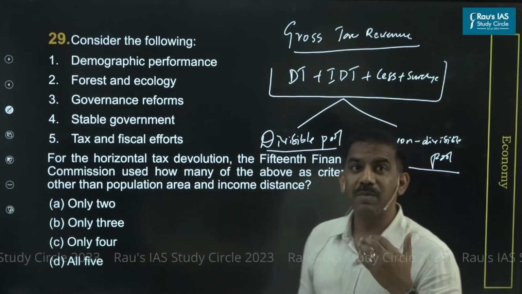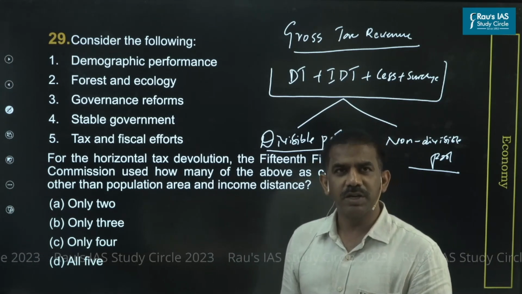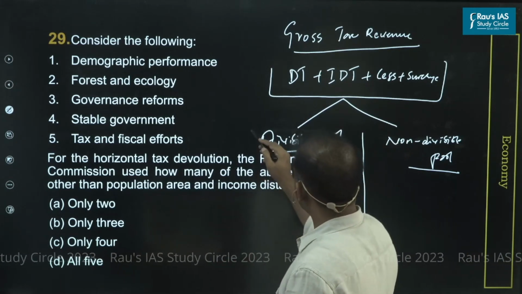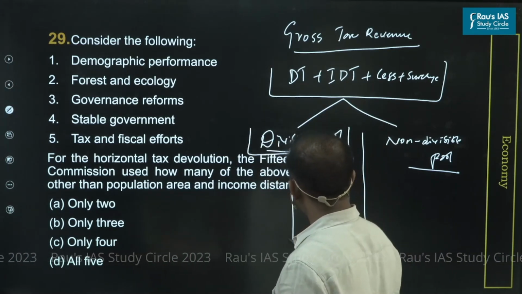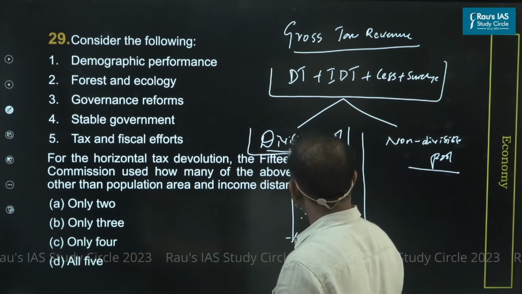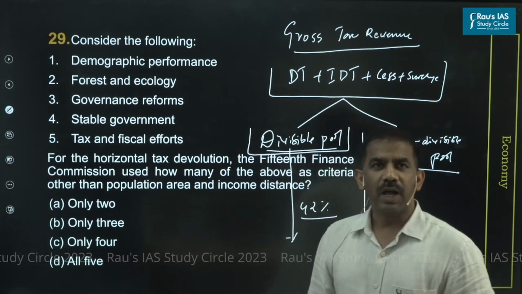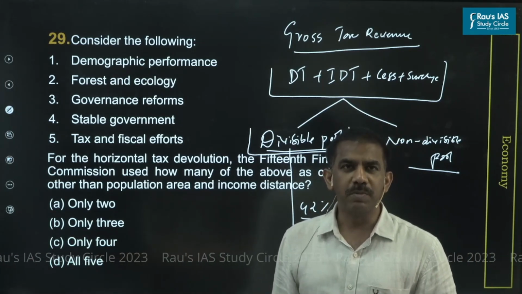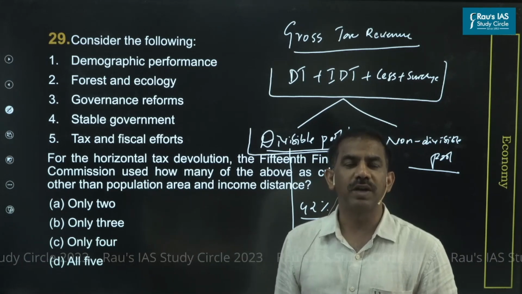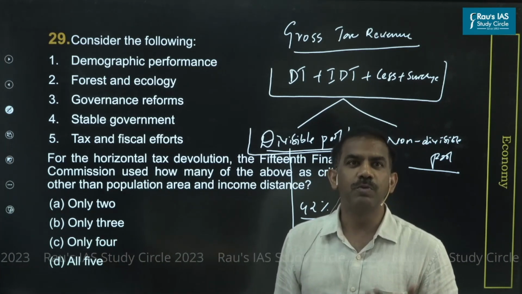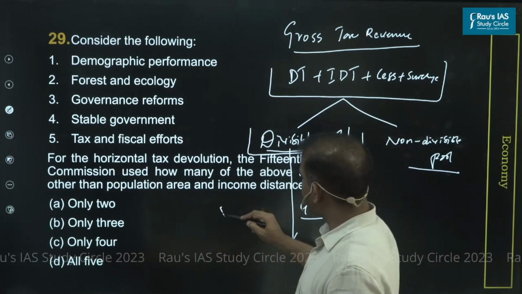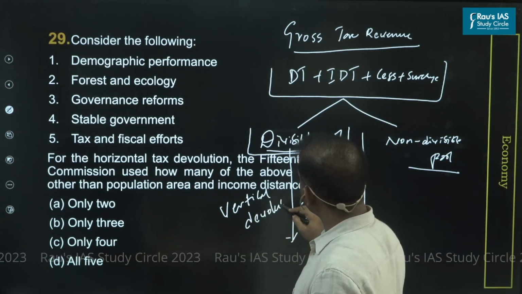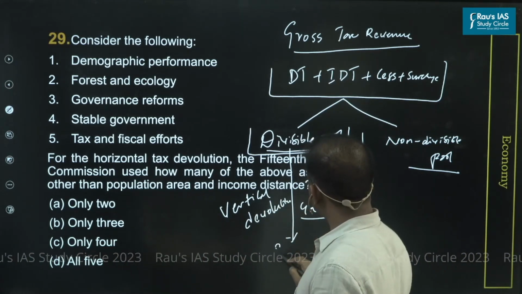When it comes to the recommendations of the 15th Finance Commission, or of any finance commission, the union government is expected to share the proceeds only from the divisible pool. And this is as of now approximately 42%. So as per the 15th Finance Commission recommendations, the union government commits to share 42% of the total net proceeds of its income, that is the divisible pool of revenue. And this distribution is what we call vertical devolution, between the union and the state governments.